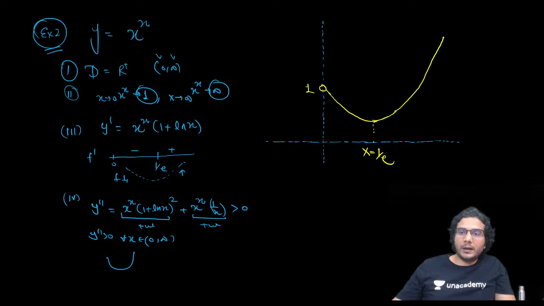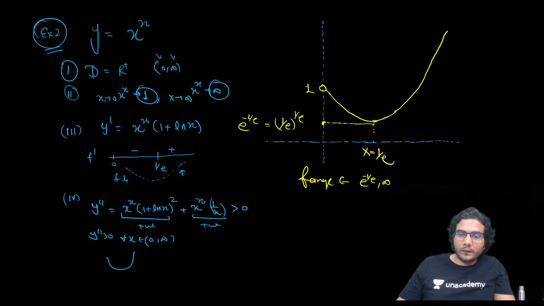Now we can write the range of this function also. The least value we know is, if you put 1 upon e, it is 1 upon e raised to 1 upon e, or you can write e raised to minus 1 upon e. It's a positive value, of course, so it will be somewhere here. And from this point to infinity is the range. If you want to write the range, you can write it easily. Range is e raised to minus 1 upon e to infinity.